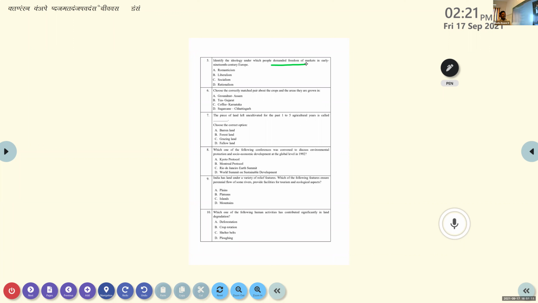So almost the Ramayana completed. Okay, still there are different doubts. Let it be. So sixth question. So the answer is liberalism. Sixth question. Choose the correctly matched pair about the crops and that area they are grown in.